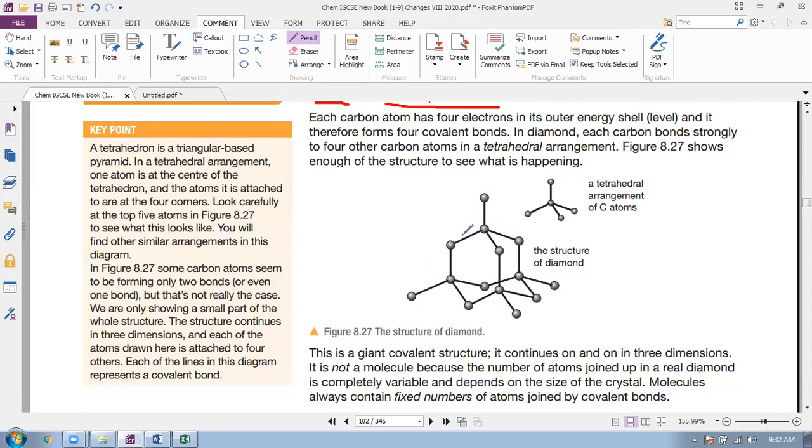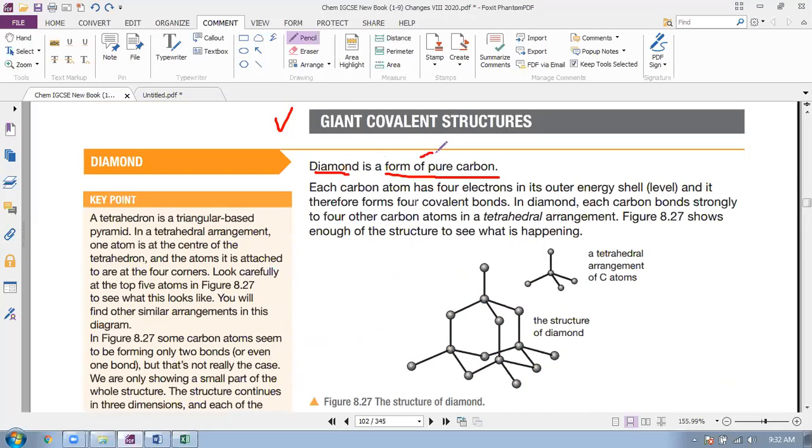So all are carbon atoms. This one is carbon, this one is carbon, carbon, carbon, carbon, and there are more. This small part is drawn here. There are more. So this is the structure of diamond. All are carbon, it's the pure form of carbon.